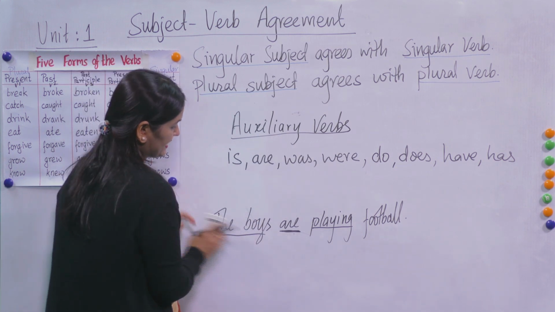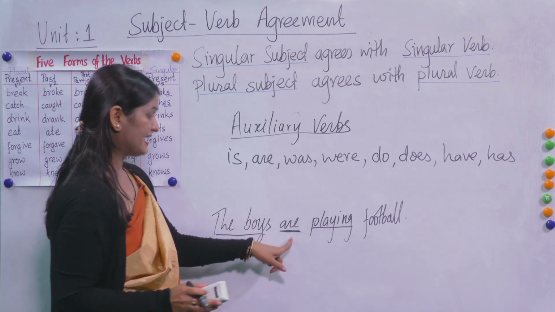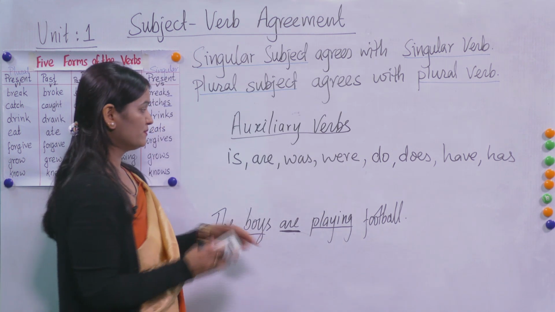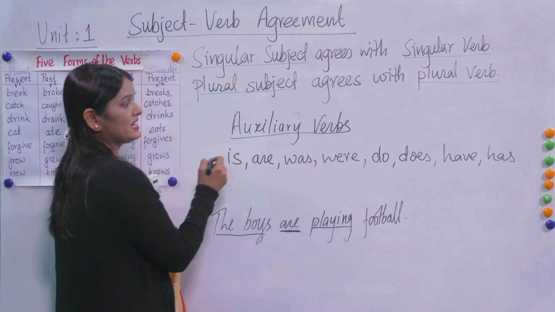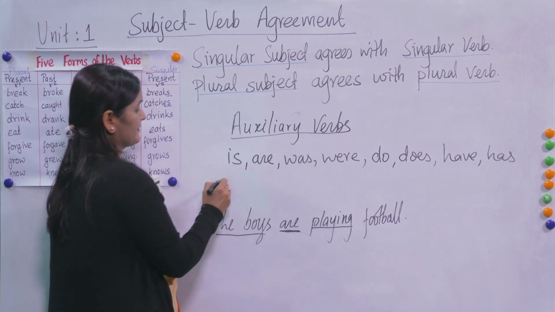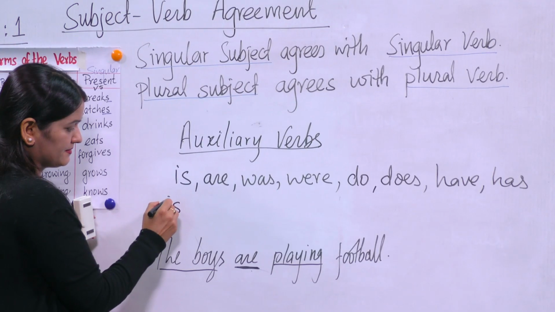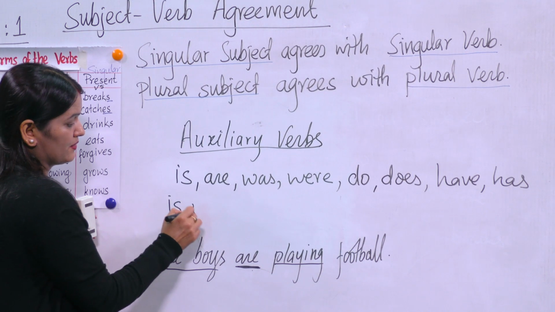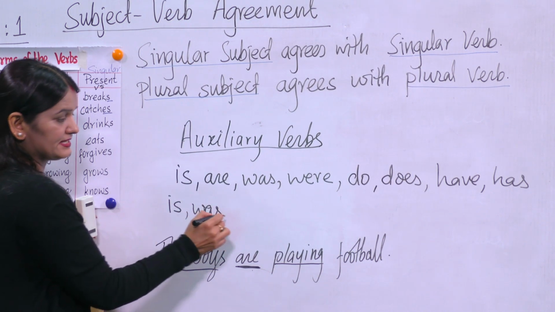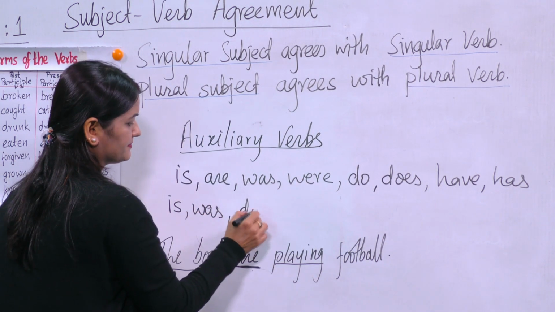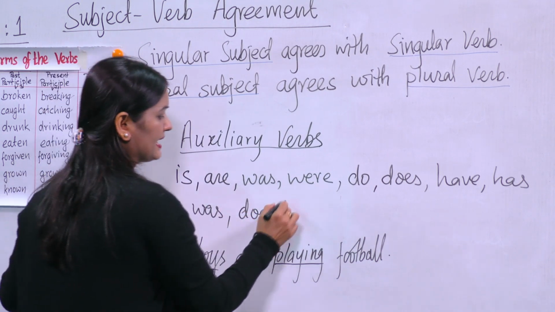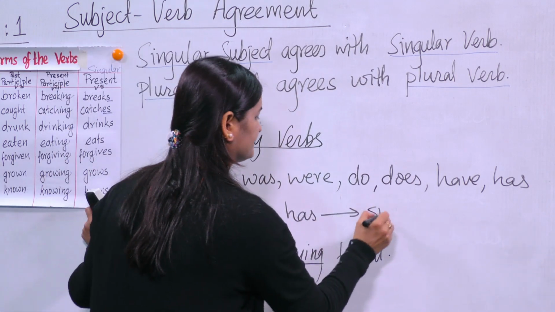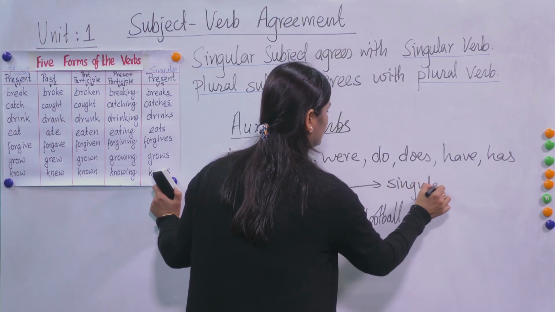As I have given you the example, the boys agrees with are, because this is plural and are is also plural. So in this, which are singular and which are plural? Look at it: is is singular, he is, she is, Ravi is, like this. Was, the same, does, and then has. These are singular verbs, singular auxiliary verbs.